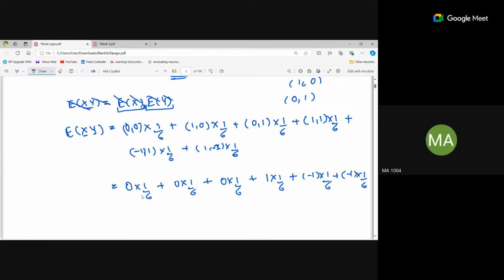Right? So this will be 0, 0, 0. This will be 1 by 6. This will be minus 1 by 6. And this will be minus 1 by 6. This will get cancelled. So the expectation is minus 1 by 6.